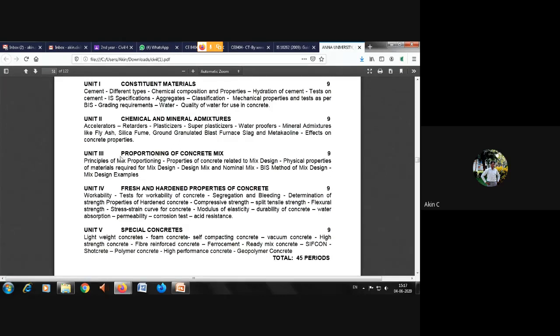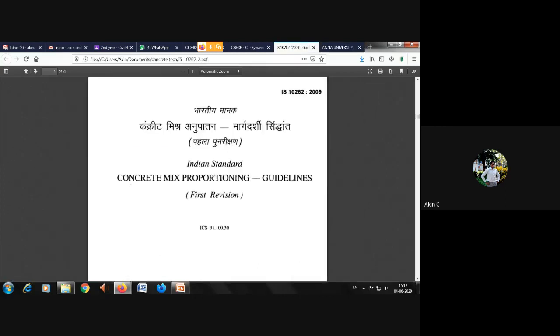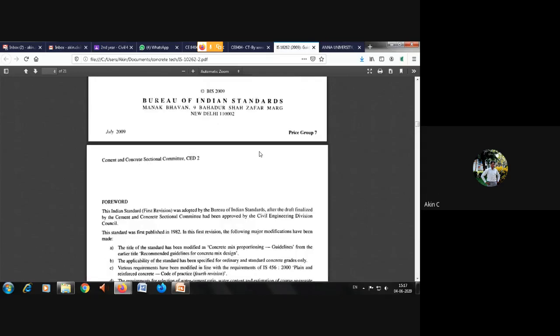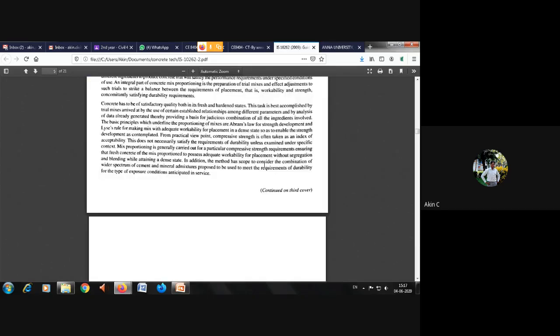So what we have learned from this proportioning of concrete mix: we know about the constituent materials, and we have learned about the chemical and mineral admixtures. Now we should know what the mix proportion should be for making the cement, sand, and aggregate with the water. That is why I have not made a PPT. Instead, I already told you in the class that this IS 10262 code book is like a gift, as it is also permitted for your university paper, where the entire problem has been solved in the back of your IS 10262 code.